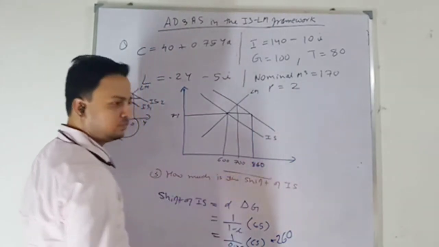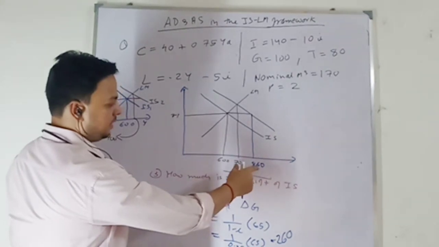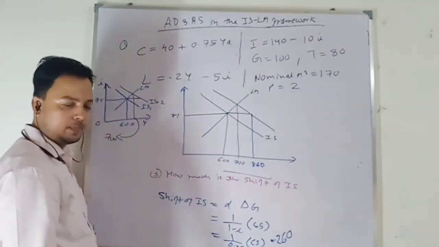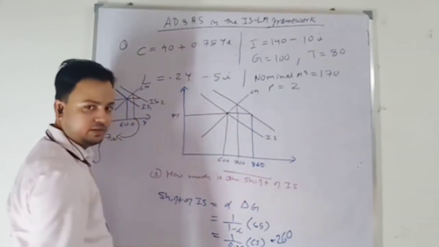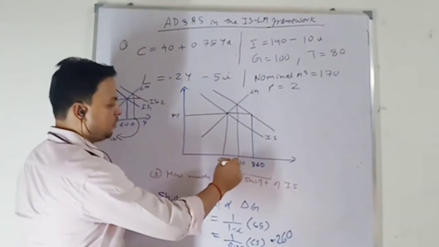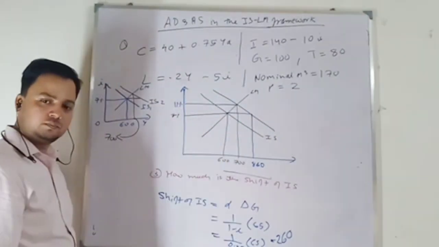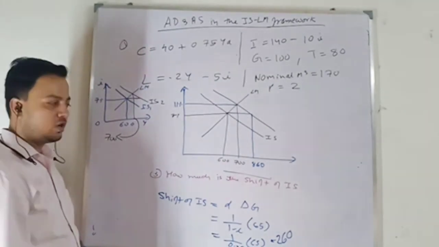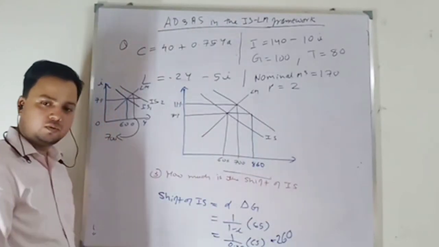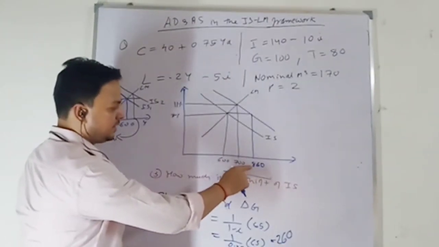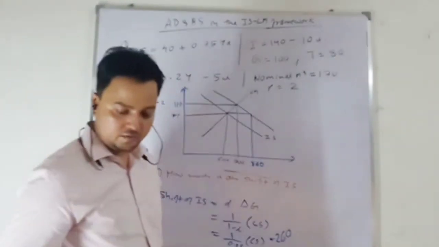860. Okay. My equilibrium output is this much, if there is no change in rate of interest, then my equilibrium output will be 860. But since my equilibrium output is 700, why? Because rate of interest increases to 11%. Okay, that means there is a crowding out. How much is the crowding out? This much distance. Okay, so how much crowding out? 860 minus 700 is 160. Okay, so crowding out is 160.